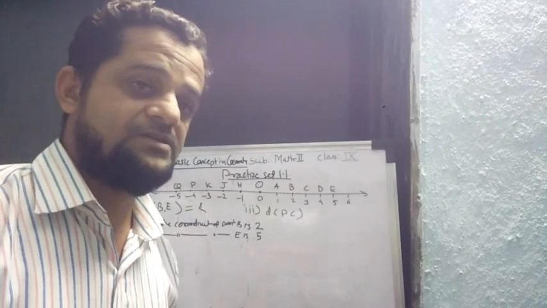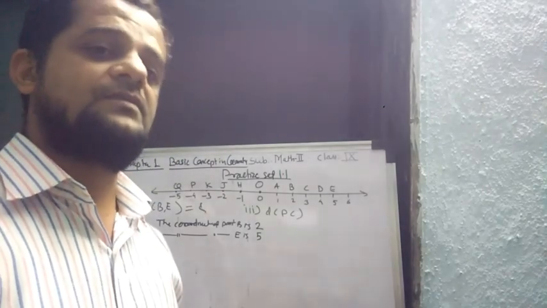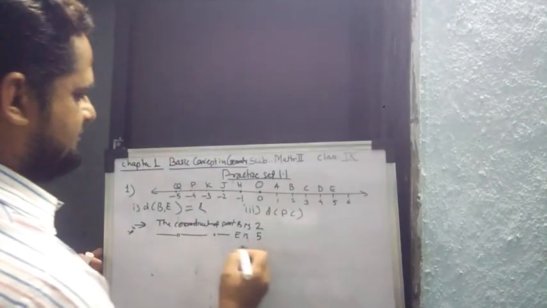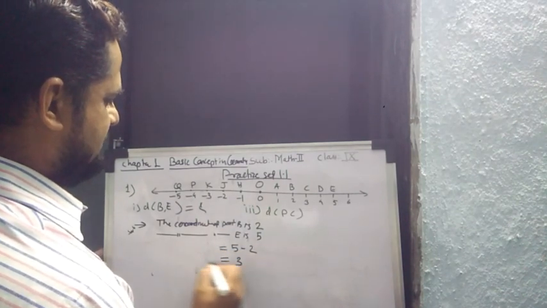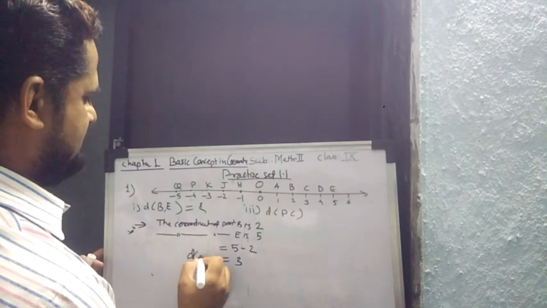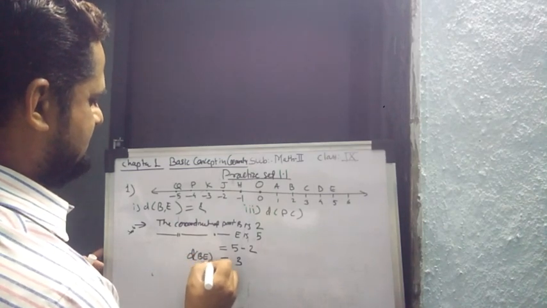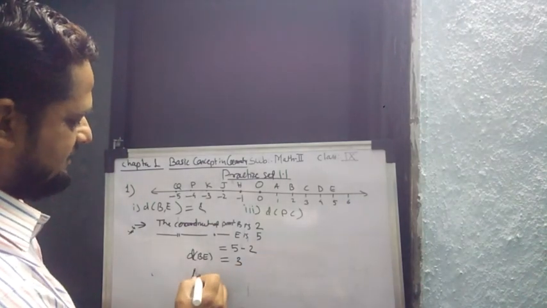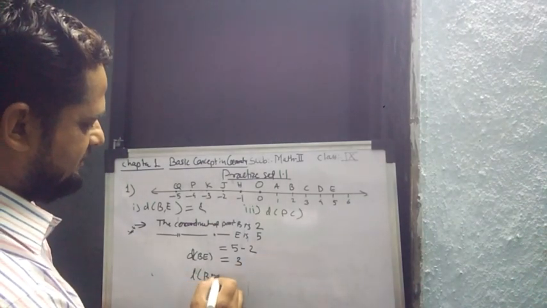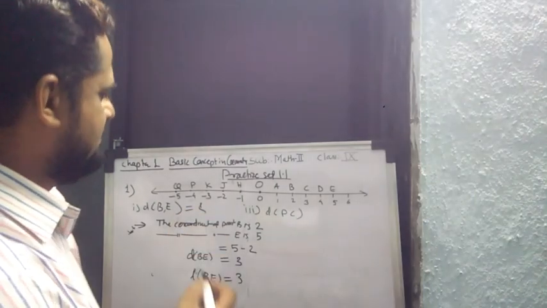Our rule is to subtract the smaller from the bigger one. So 5 minus 2 is 3. So the distance of BE is 3. Again, we can say the length of BE is equal to 3.